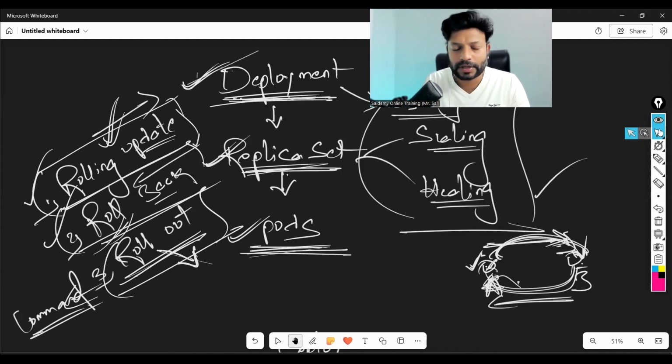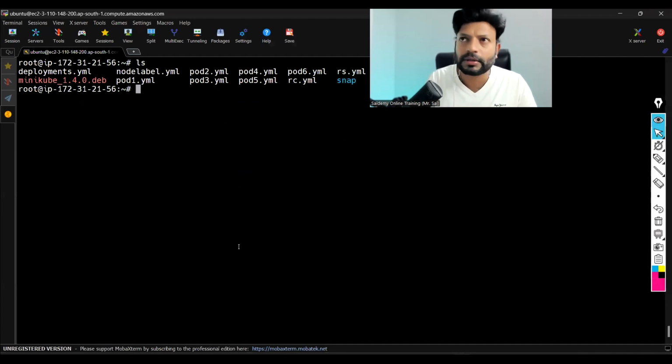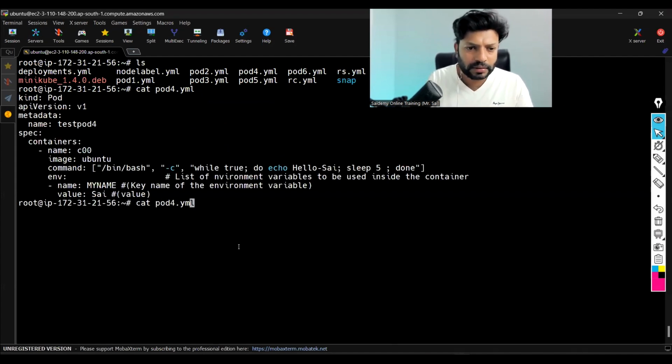Hello, Sai, it's Raj. With today's class, I have one small doubt. Can one pod have two or three containers with different OS, different images? Yes, very well. See, that's what we have seen, right? If you do ls, cat pod3, earlier in previous classes.